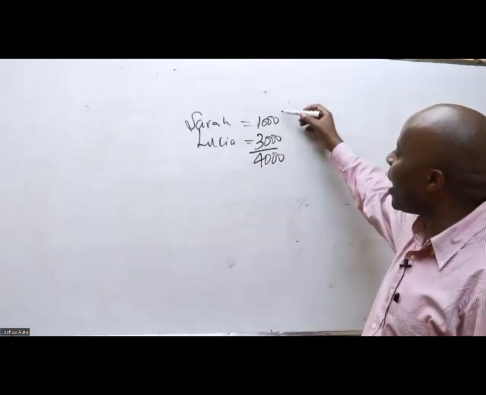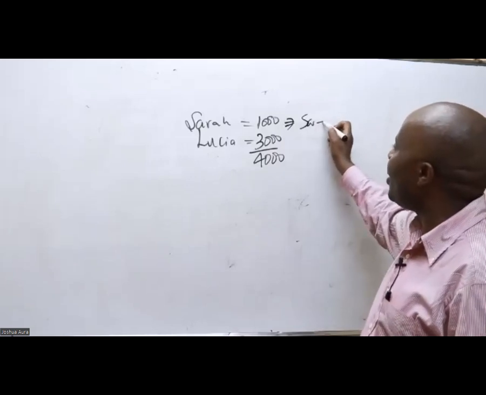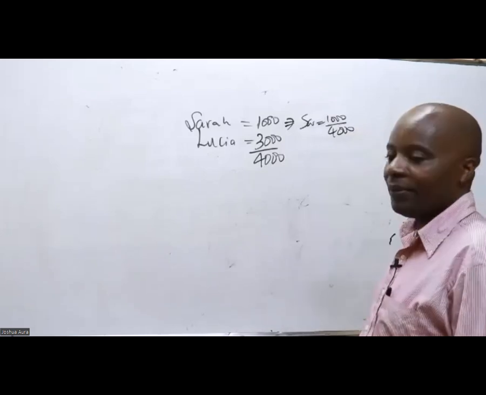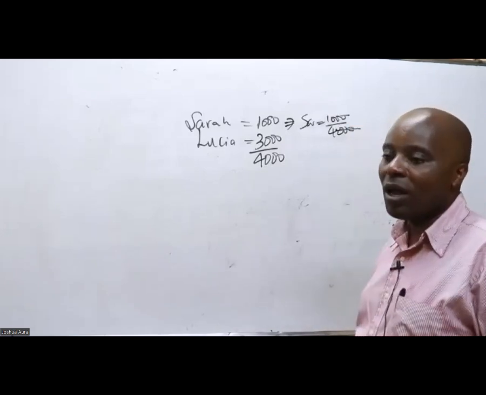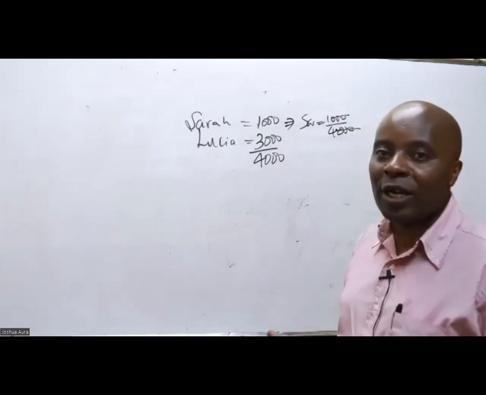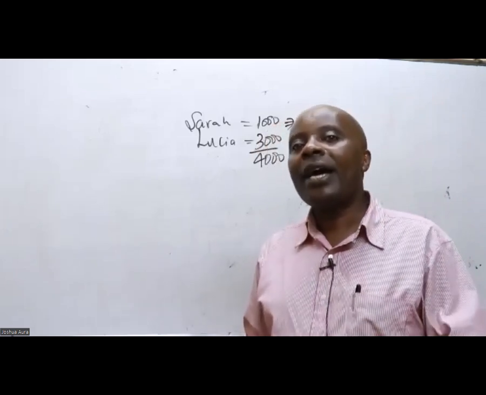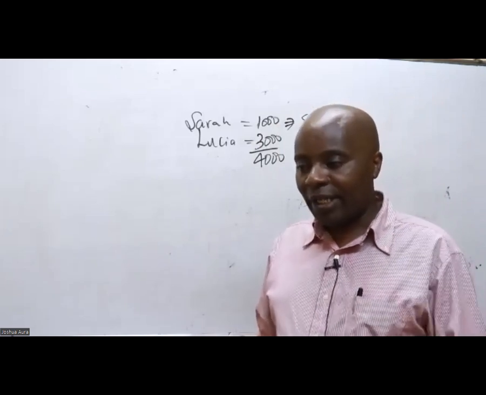Then proportionately, Sarah is 1,000 over 4,000, and these will cancel out, giving me a quarter. So always remember that to get these fractions correctly, you must remember to get the total.